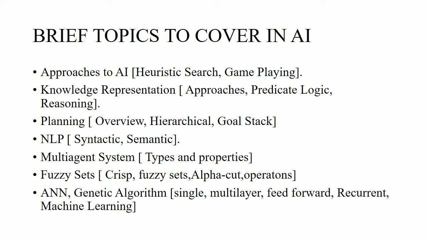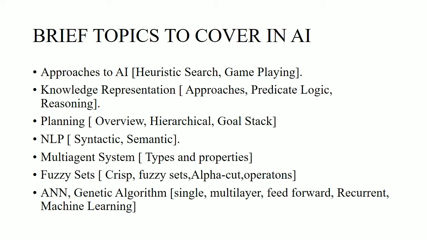Then the fuzzy sets, wherein you have different problems, the crisp and fuzzy sets, alpha cut operations, different operations of fuzzy, and the defuzzification problems, what the concept is about it, as well as the problems related to the operations of fuzzy sets. And then comes the artificial neural networks, wherein you have to know about the neural networks, the deep neural networks. There are different questions arising from it, and problems too, which include the single and multi-layer feed forward, feed backward network, recurrent network, non-recurrent network.